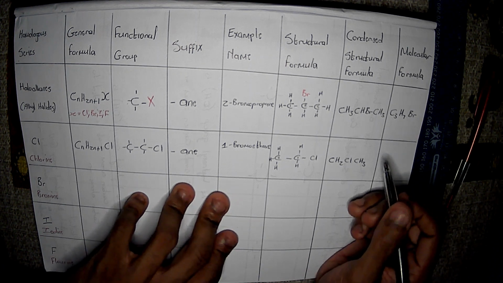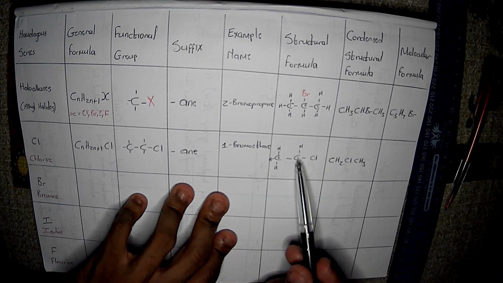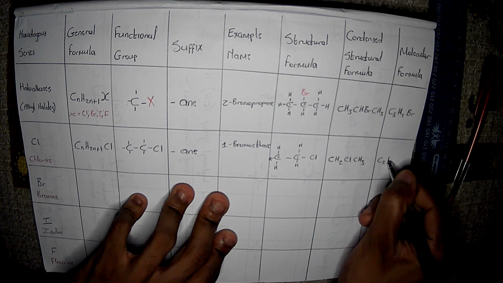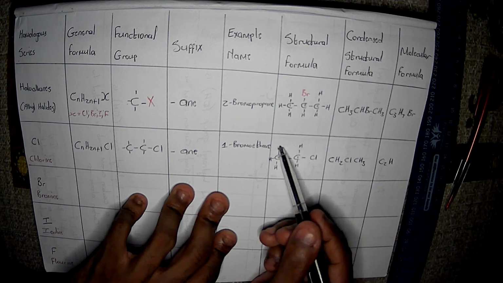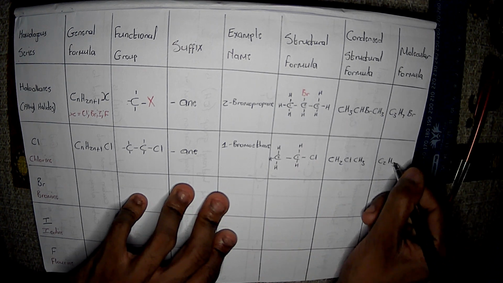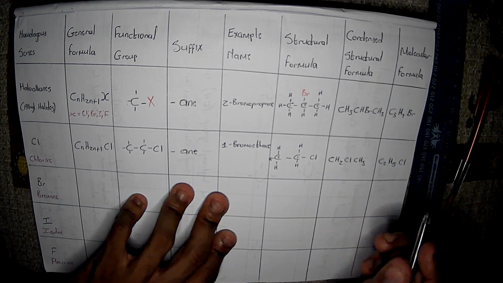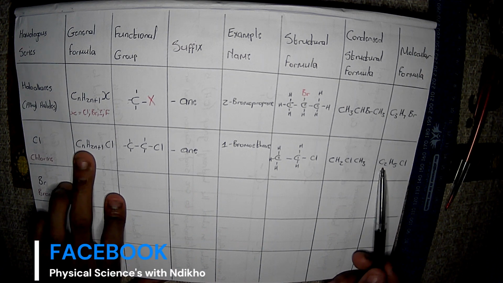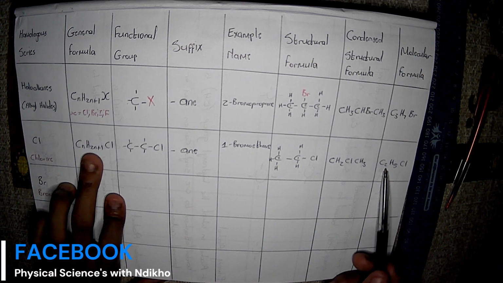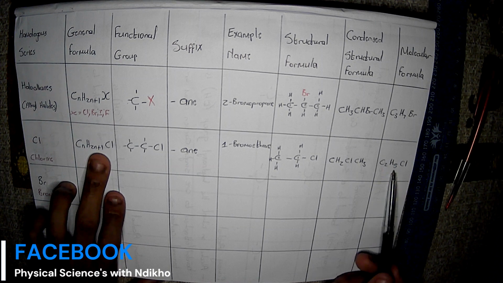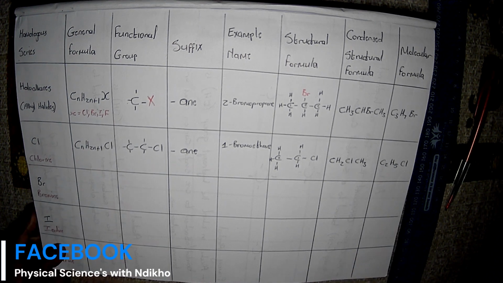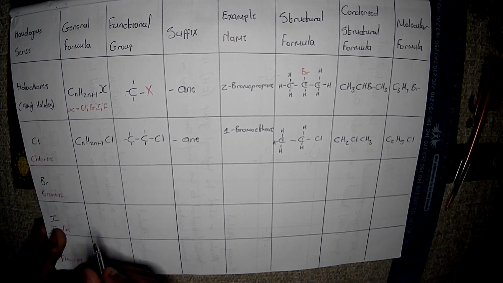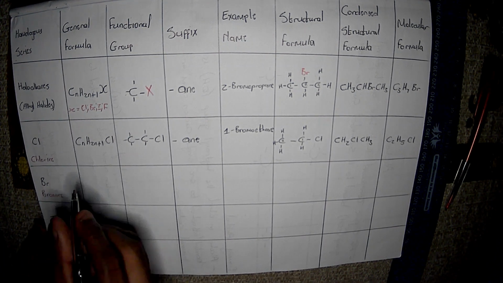Now with molecular formula, remember we're just adding everything. So we have 2 carbon atoms, and we have our H, which is our hydrogen atoms, 1, 2, 3, 4, 5, and then lastly our Cl. Remember with our formula, if we designate this n as 2, then 2 multiplied by n is going to be 4. Remember, we are adding 1, so it's going to be 5, as well as our chlorine. I think we're getting the hang of this, right? So, I'm just going to do another example, and I hope you're getting the hang of this.